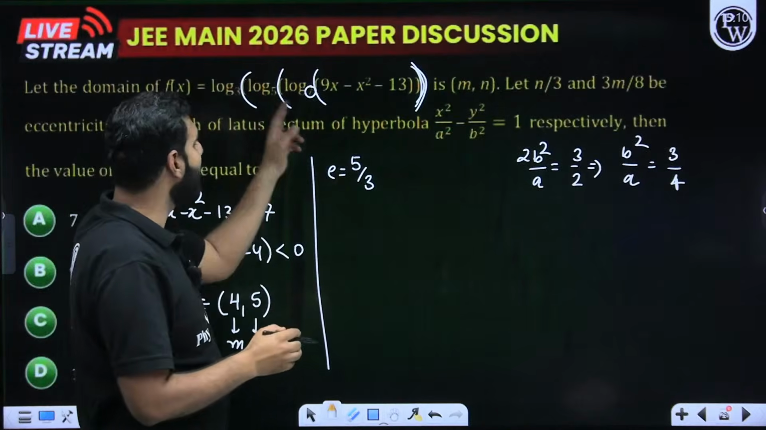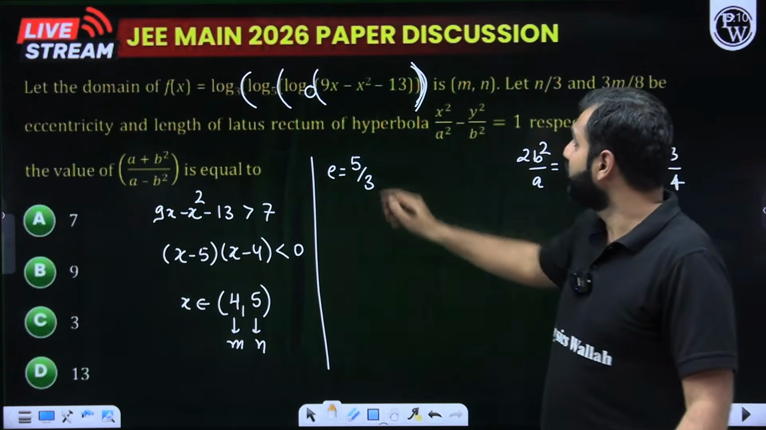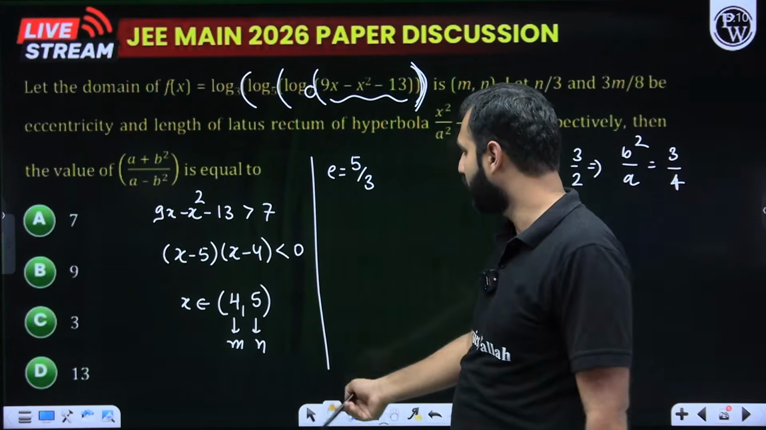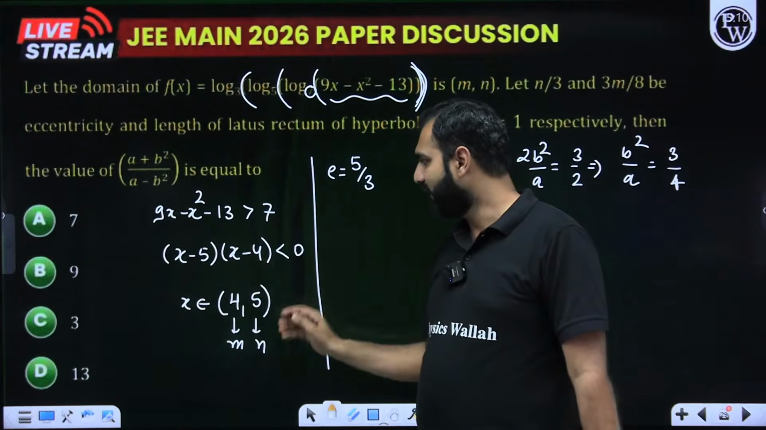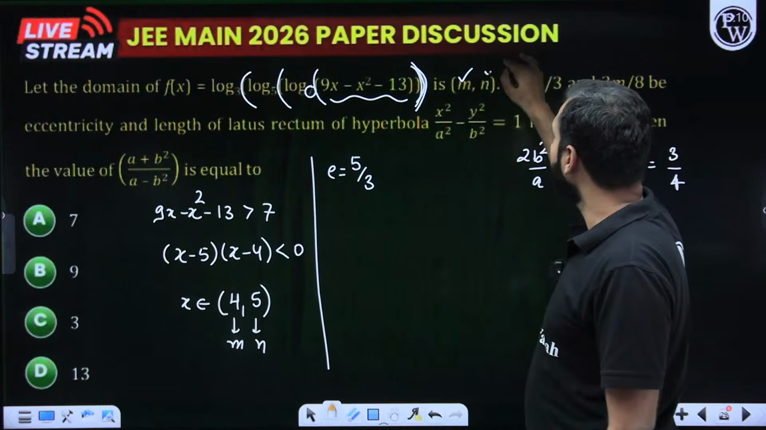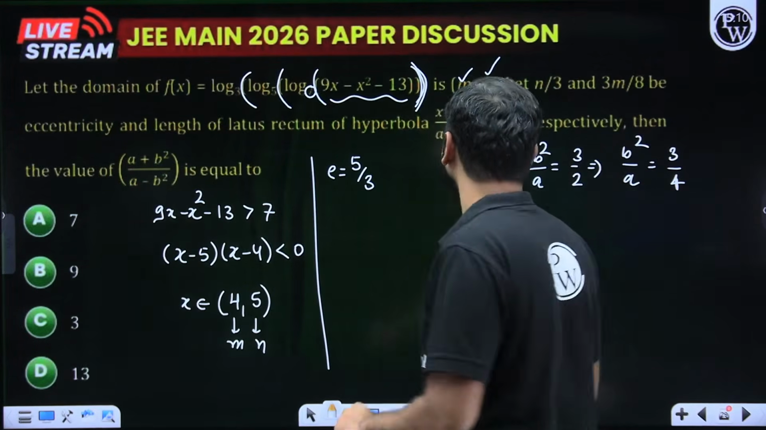So 3, 5, 7 all are greater than 1. The inequality sign wouldn't change. And that's where you would say that this expression should be greater than 7 to the power 1. When you simplify this quadratic, you solve this, x minus 5, x minus 4, x is between 4 to 5. We are told that this is m comma n. So m is 4, n is 5. Brilliant. Now the next part.